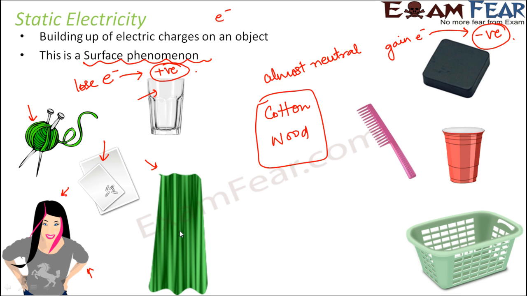For example, silk has a tendency to lose electrons, so it becomes positively charged. Whenever it comes in contact with some other object, there might be some attraction, there might be an experience of electric shock. All these things happen due to static charges over the surface of the object. So this is the concept of static electricity.